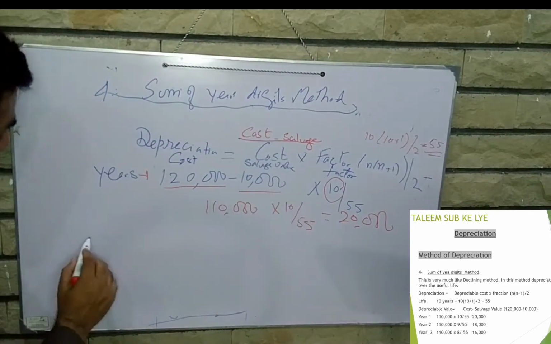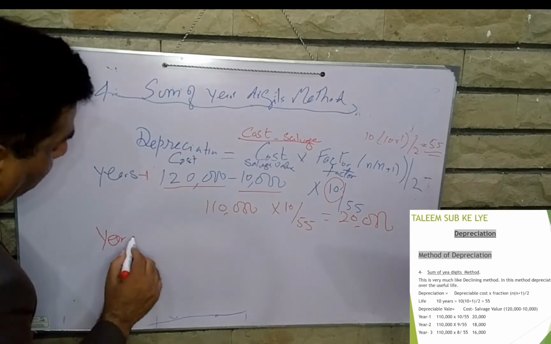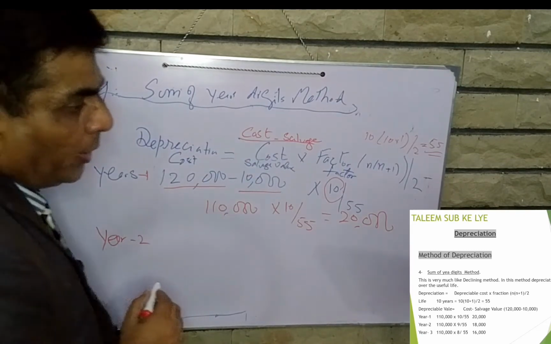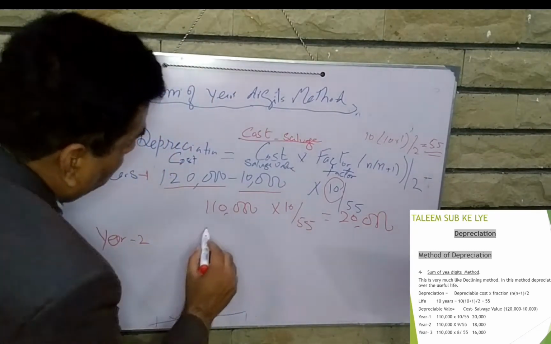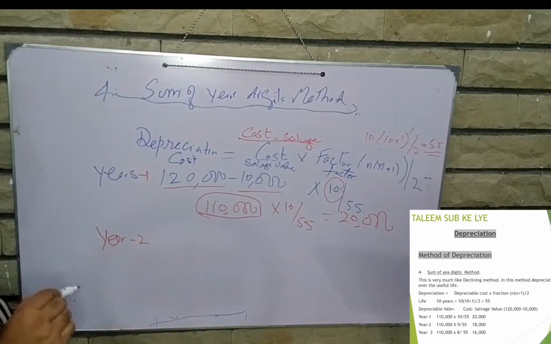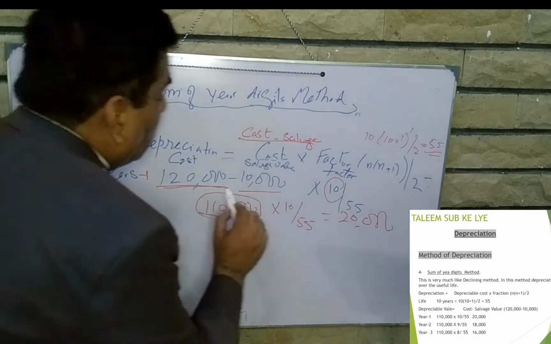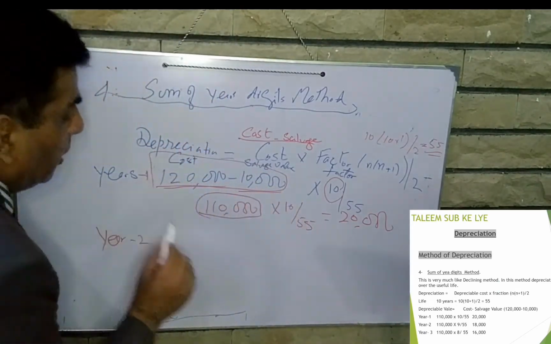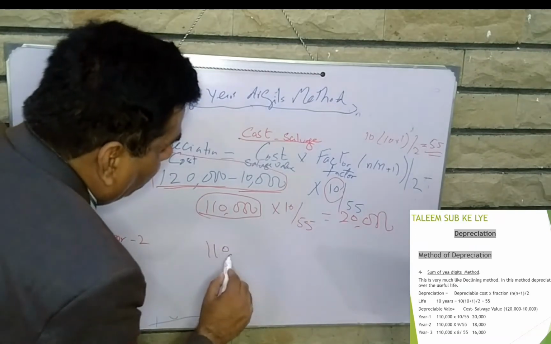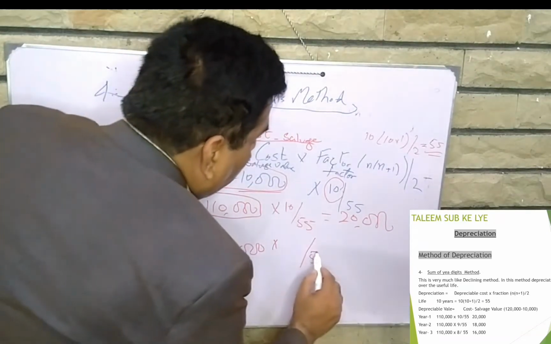Now year 2. In the same process, we will calculate the depreciation for year 2. Cost minus salvage value will be constant for all years: 110,000. The factor is 55.